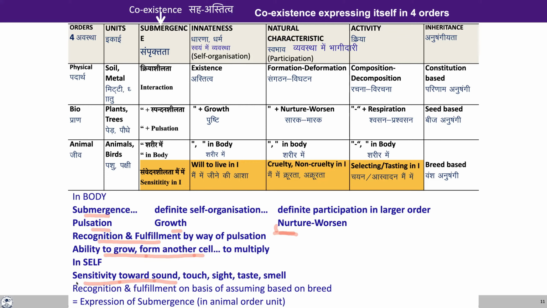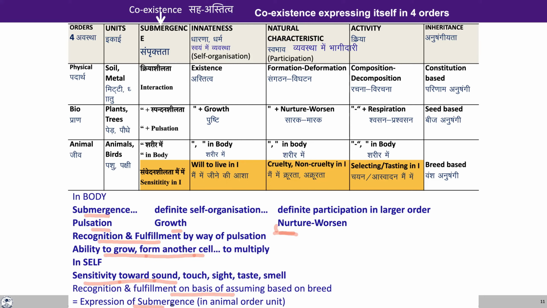So the self responds to various sensations coming from the body, and there is recognition and fulfillment on the basis of assuming, based on breed. Depending on the breed, there is one definite kind of recognition and fulfillment, and there is activity of assuming in the self of the animal, and this is all expression of submergence in the animal order. So when you go to study the animal order, we have to study the body as well as the self. And of course there is sensitivity in the self towards sound, touch, sight, taste or smell.